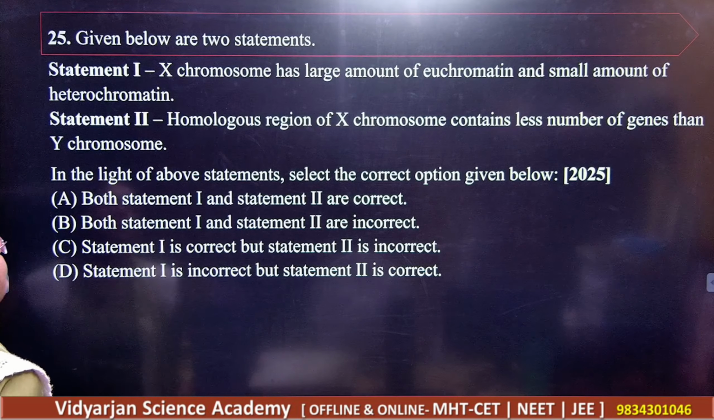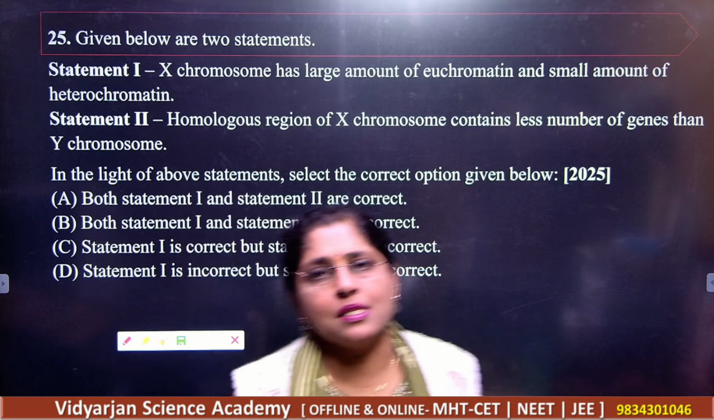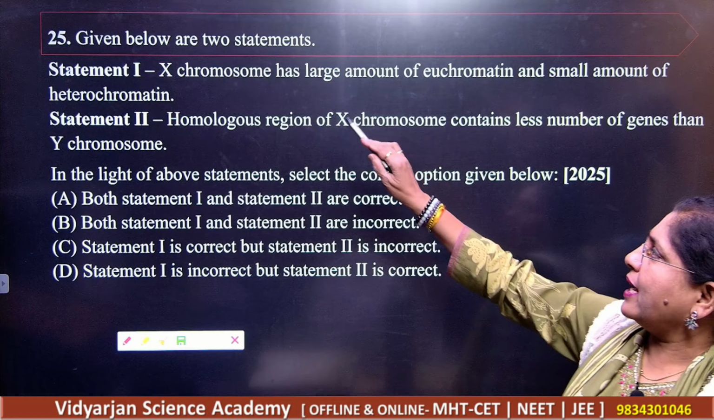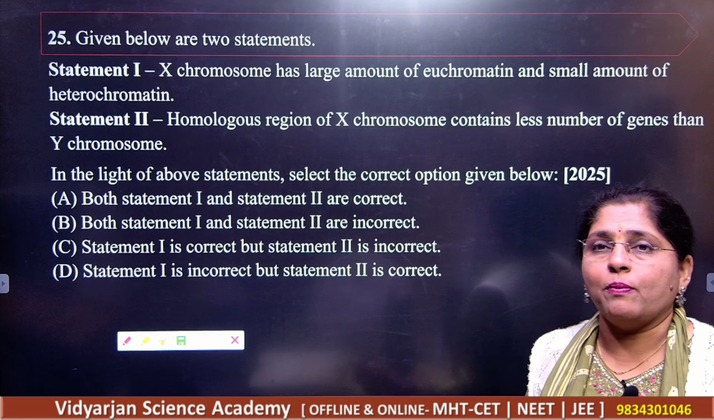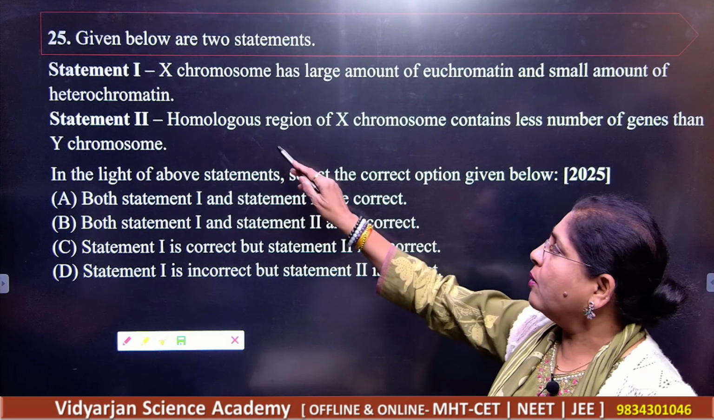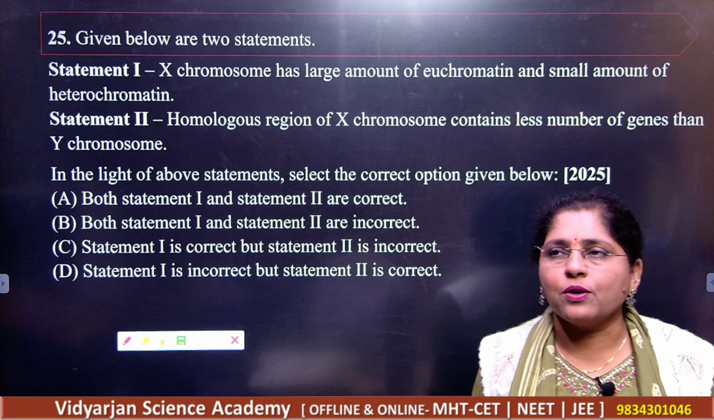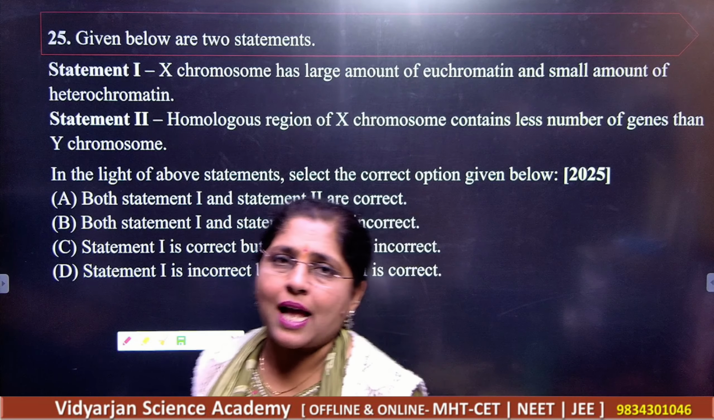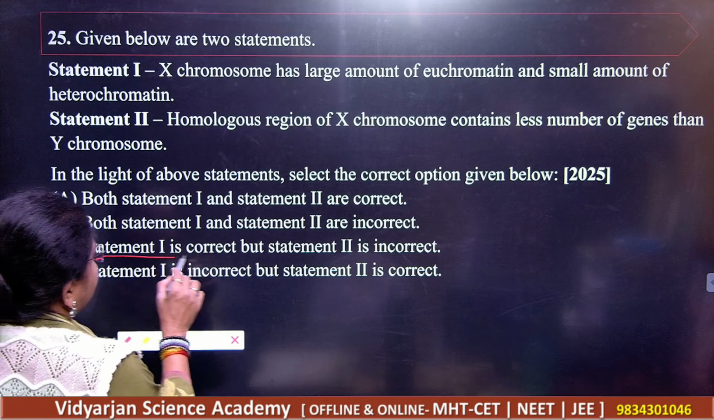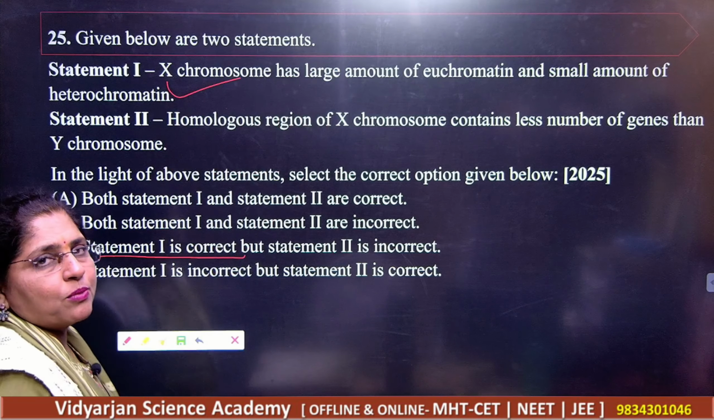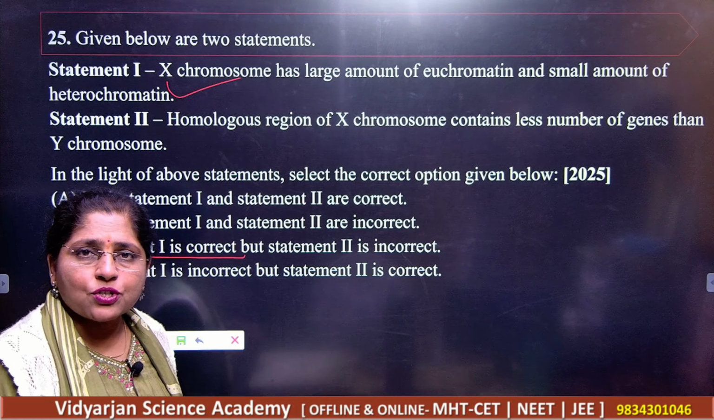Now the next question. Given below are two statements, read these statements very, very perfectly. Statement number 1, X chromosome has large amount of euchromatin and small amount of heterochromatin. Statement number 2, homologous region of X chromosome contains less number of genes than the Y chromosome. So students, think on this, you are supposed to choose the correct alternative here. So statement 1 is correct. X chromosome has got more concentration of euchromatin and less concentration of heterochromatin.